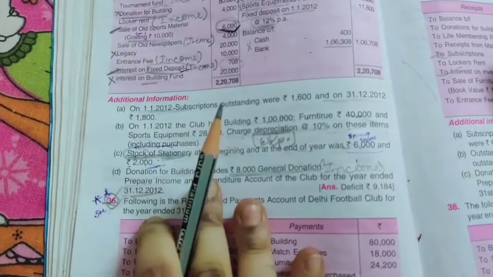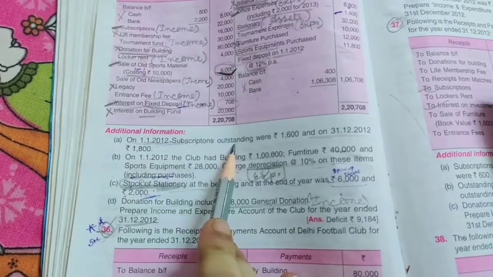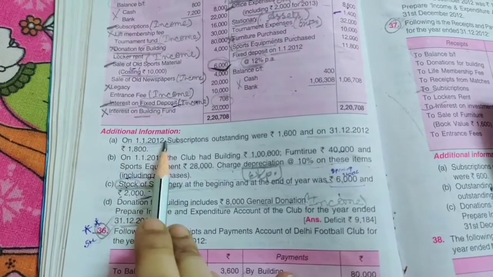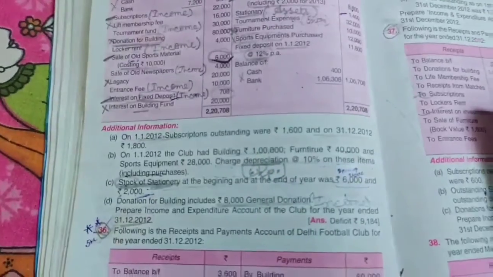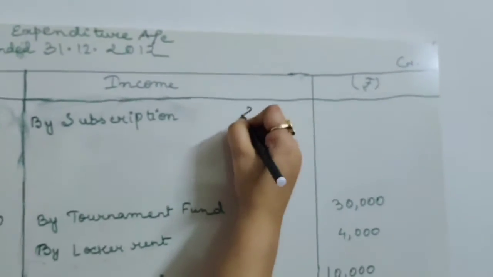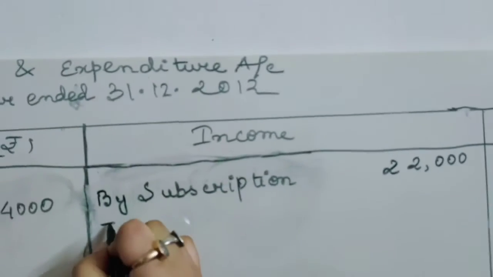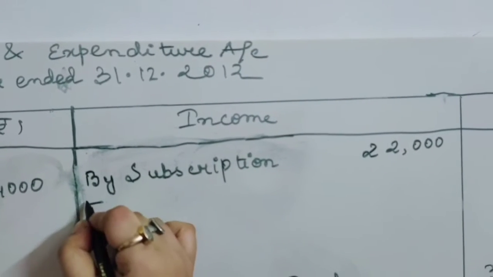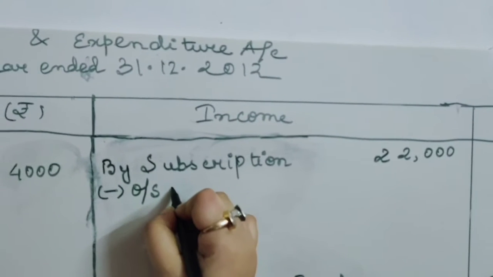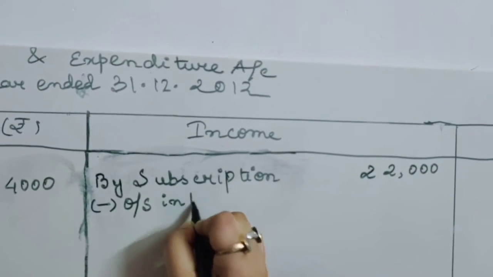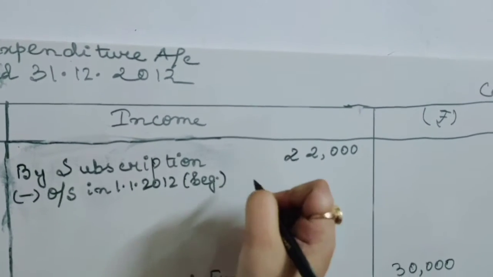Now let us come to the additional information. Now what additional information we have? Now we have adjustment in subscription. Now on 1st January 2012 we have outstanding 1,600. Now total subscription was 22,000, and we all know that outstanding in the beginning is deducted, right? So less outstanding on 1st January 2012, that is beginning, should be deducted.